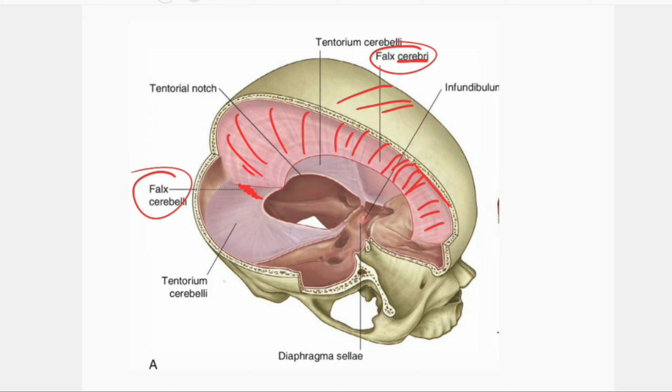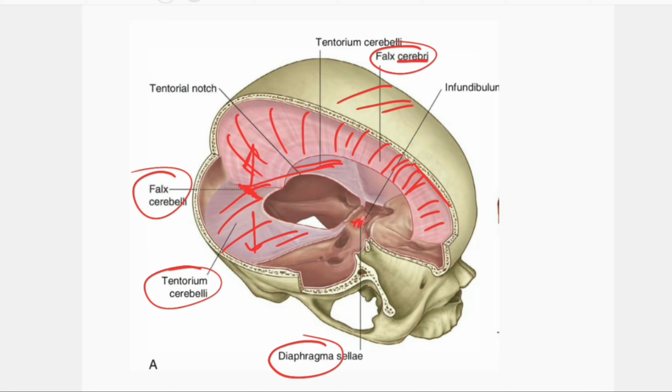And then the tentorium cerebelli, a tent-like structure lying transversely. This separates above and below, that is, the cerebellum is separated from the cerebrum. And another is the diaphragma sellae. The diaphragma sellae is a circular dural folding that forms the roof of the hypophyseal fossa.